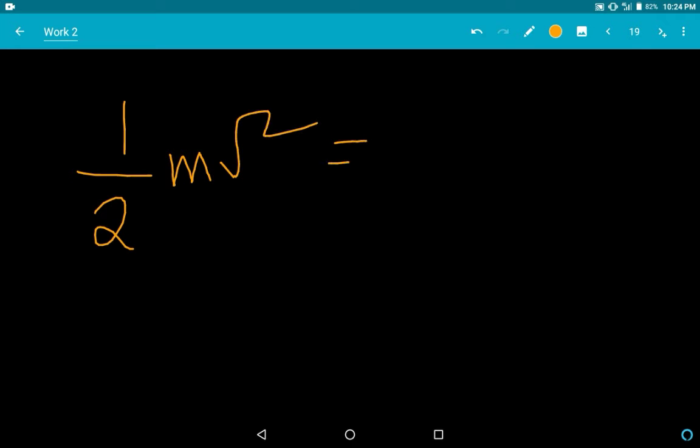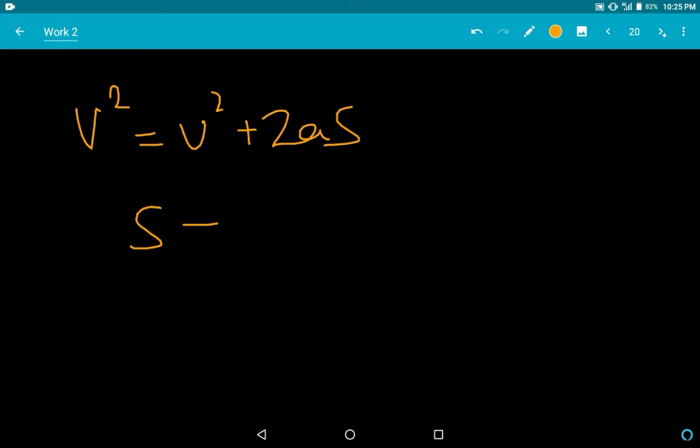Now we talk about kinetic energy. Kinetic energy is nothing but half mv square. Now how did we get this? The energy possessed by a body due to its state of motion is called kinetic energy. Now how did we get this? Now you know one thing, that v square equals u square plus 2as.